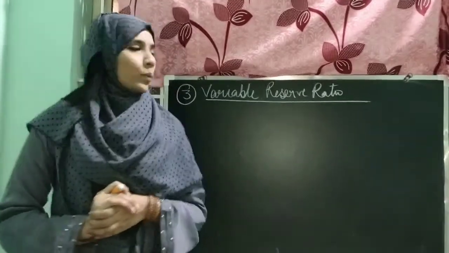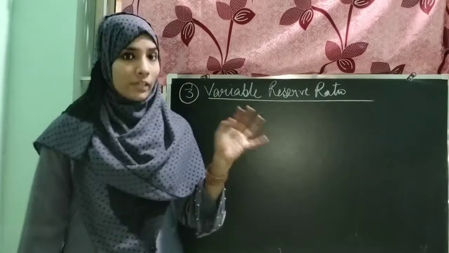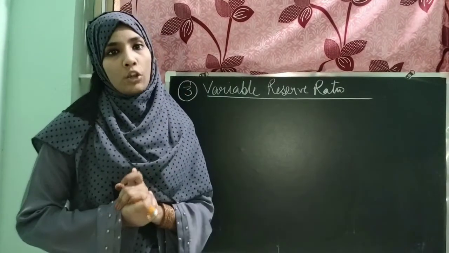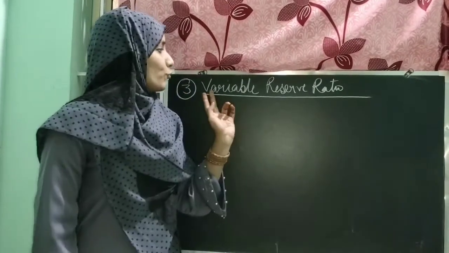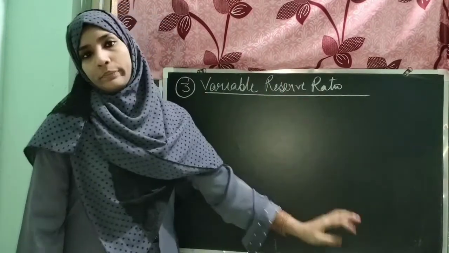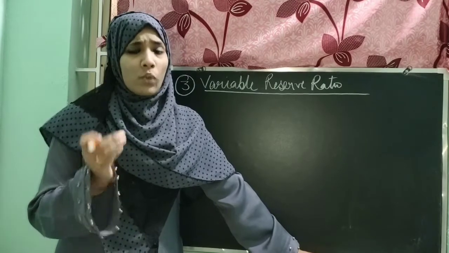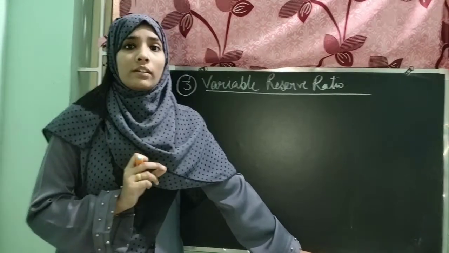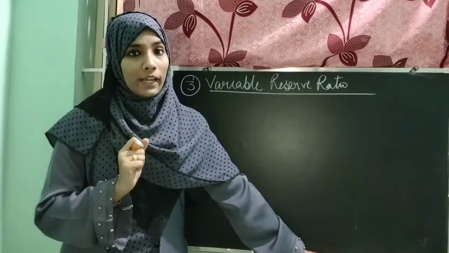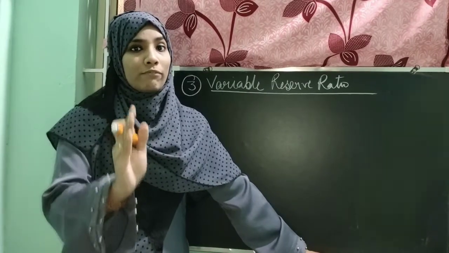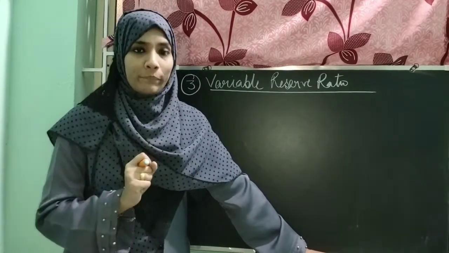Now, starting with the third point of the general methods of controlling credit in the economy, that is variable reserve ratio. It is believed that this is one of the best methods in the hands of RBI to control the situation of inflation and deflation in the economy.